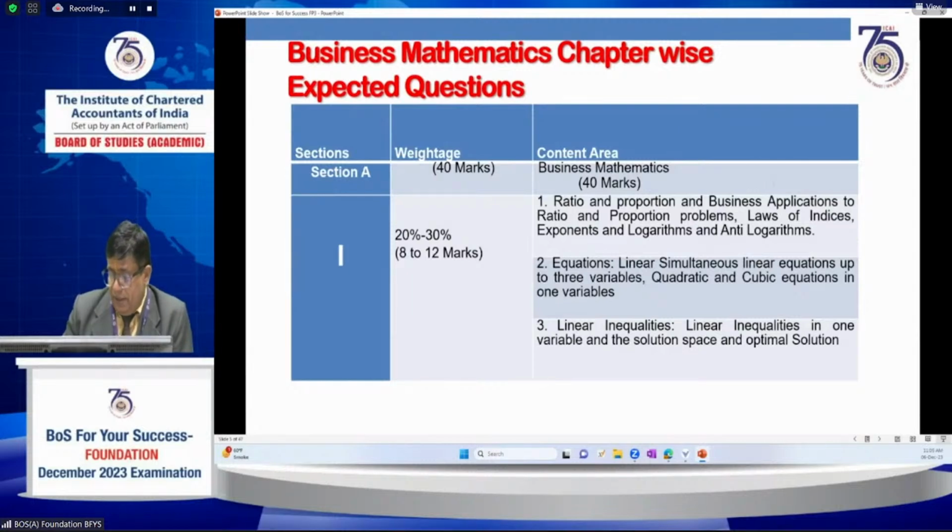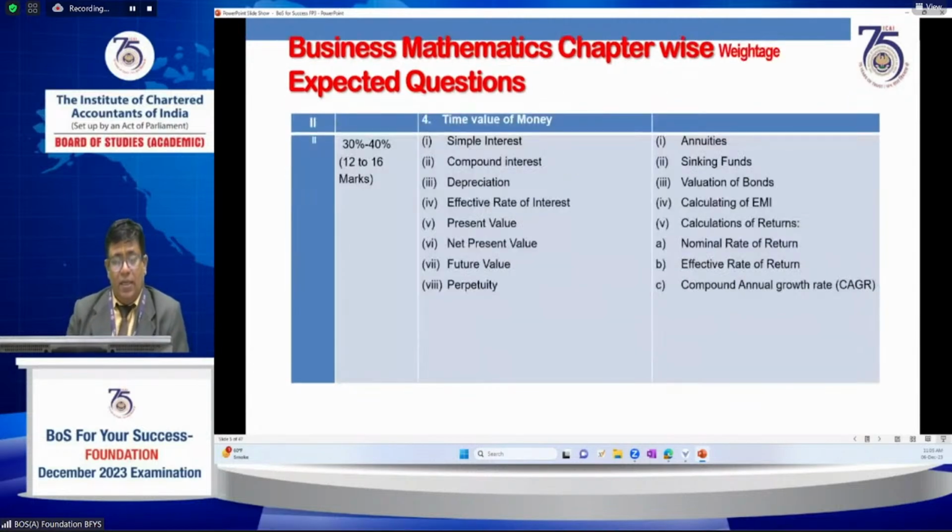And next is the time value of money. This is a very important topic from the examination point of view. The major weightage in business mathematics comes from this chapter. This is 30 to 40% of the 40 marks, that is 12 to 16 marks will come from this section.